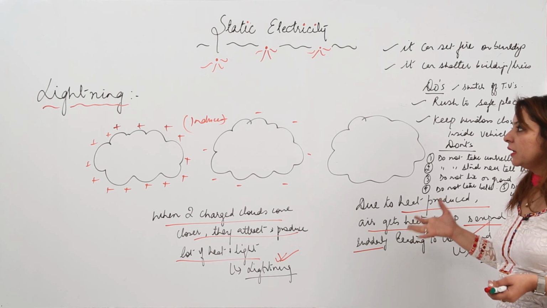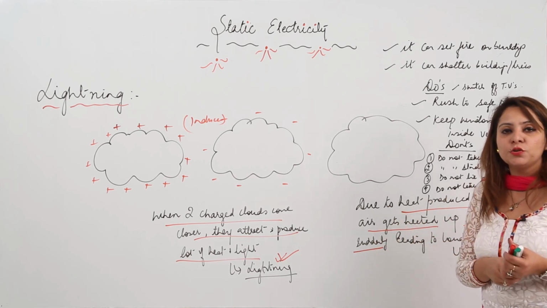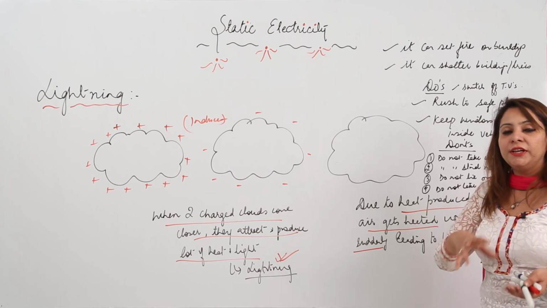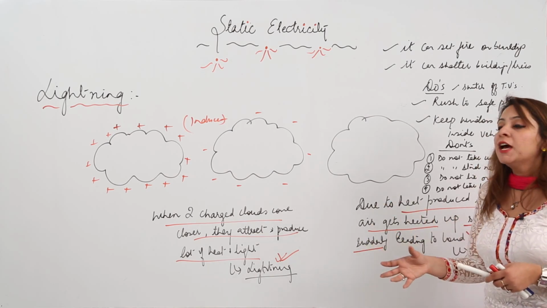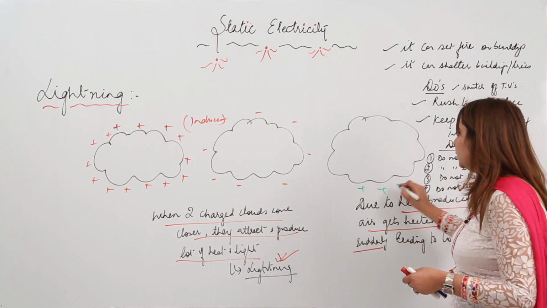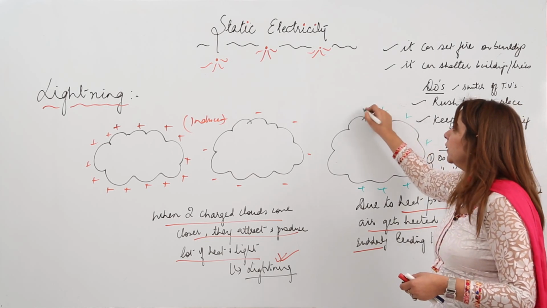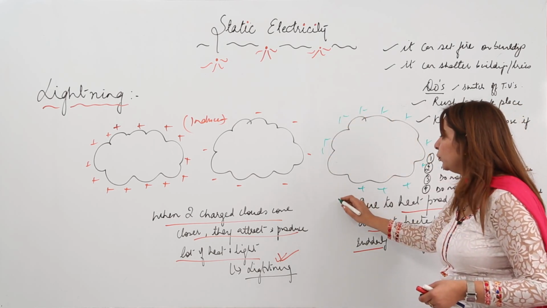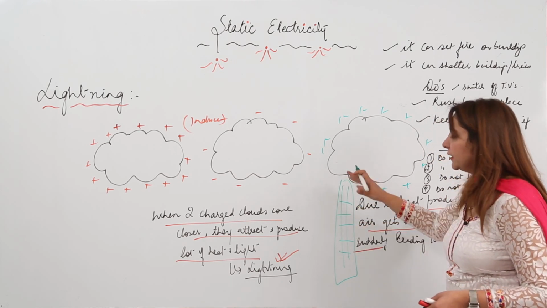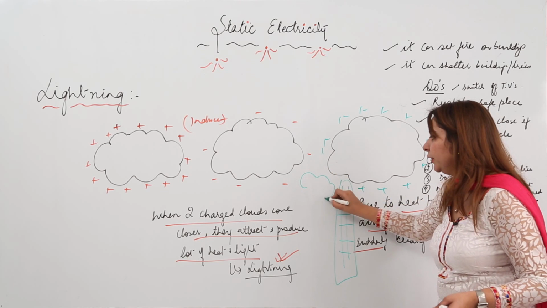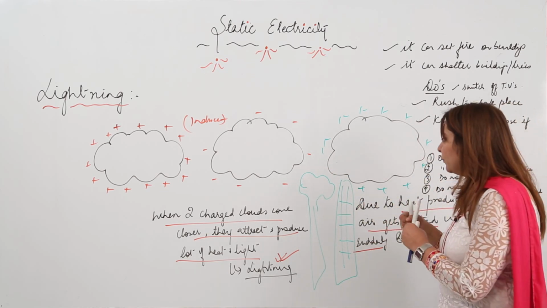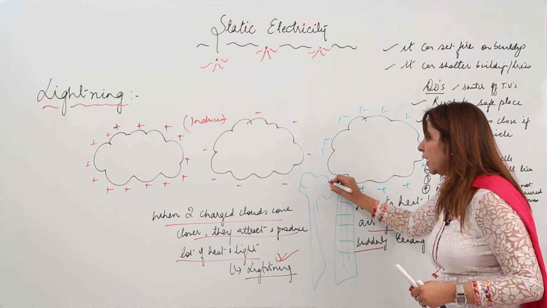Now you know that this thunderstorm is actually very dangerous. It can shatter buildings. It can also lead to fire in the buildings or the trees. How? Suppose this is a positively charged cloud. When this cloud comes closer to any tall building, or a tree, it again induces a charge. Because this is positive, obviously it will induce a negative charge on it.